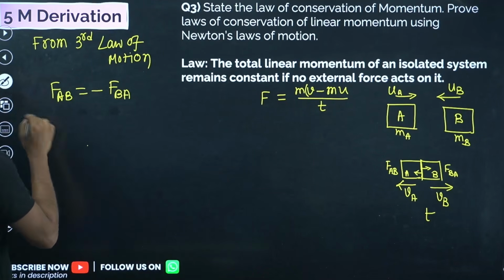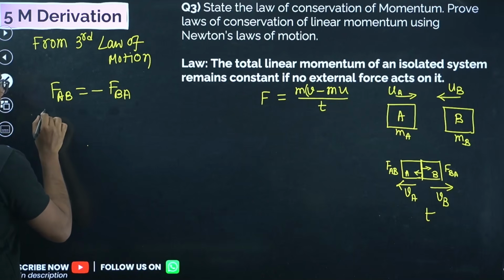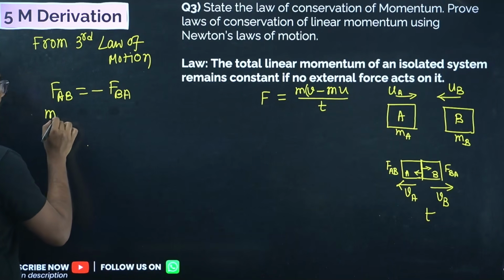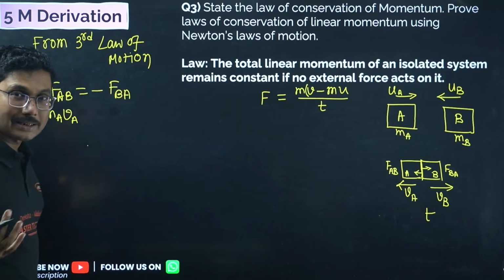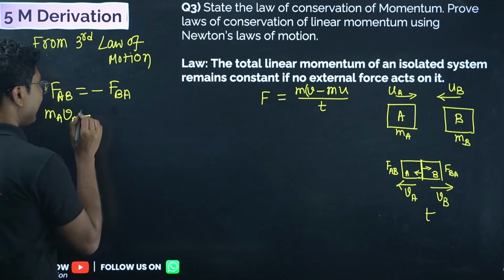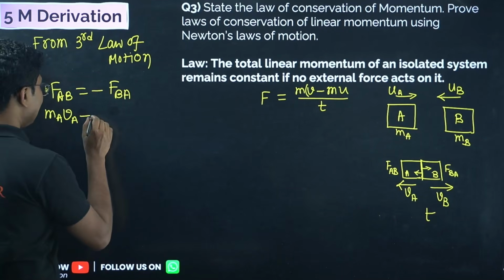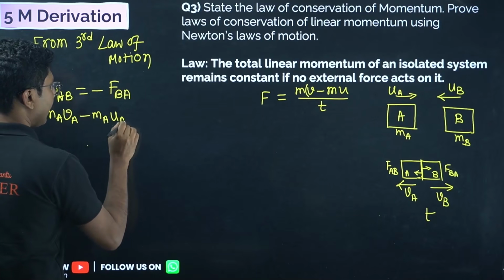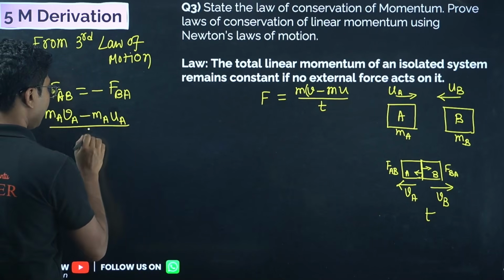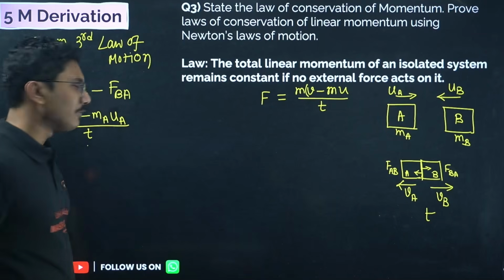So what is the total momentum change of object A? Final momentum is mA vA. Final minus initial, always remember final minus initial. Initial momentum mA uA, and time of collision small t. That does not matter, it will cancel.